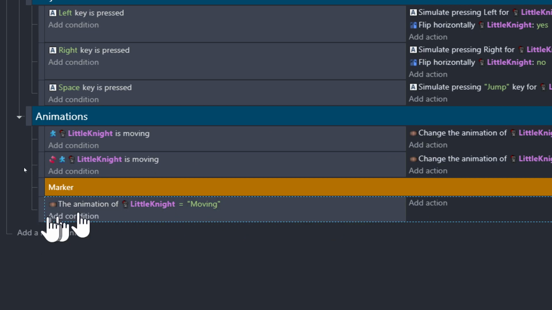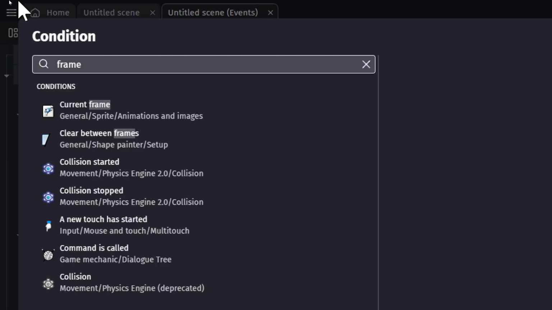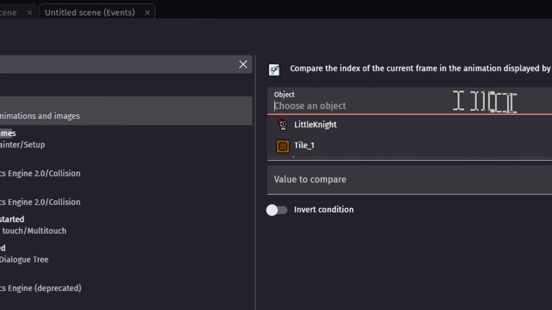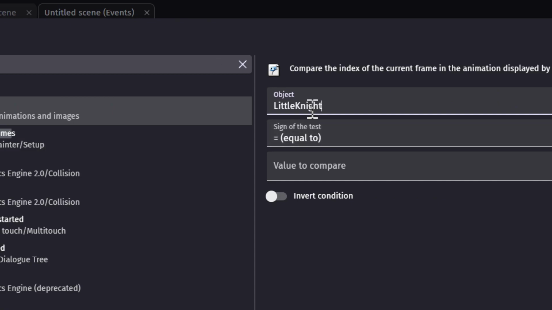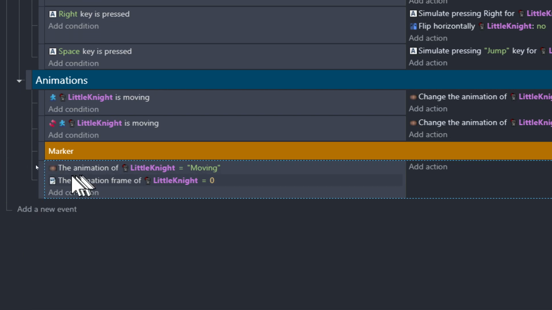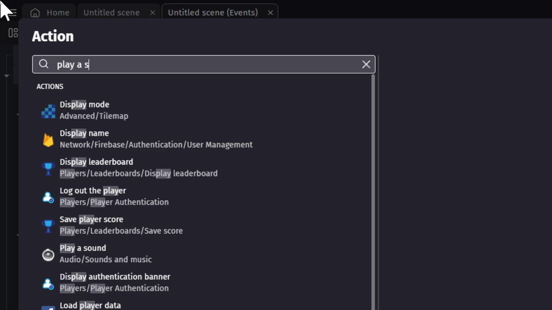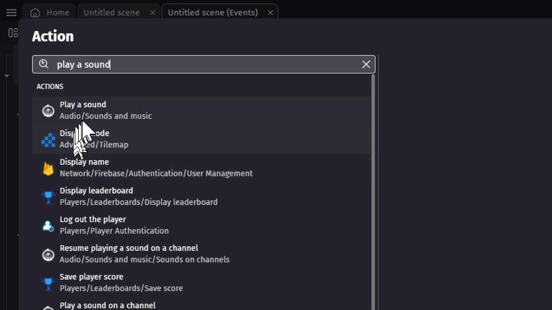So if the animation is moving, now we need to check for the frame. We're going to type in frame, current frame of the object, little knight, equal to 0. So it's the first one we want to check. If the animation of little knight is moving, and the frame equals 0, cool. Now we need to play a sound. To do that, we just type in play a sound, and this thing shows up.